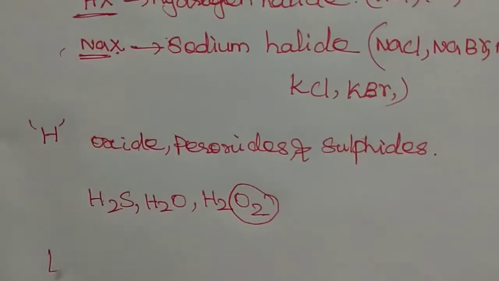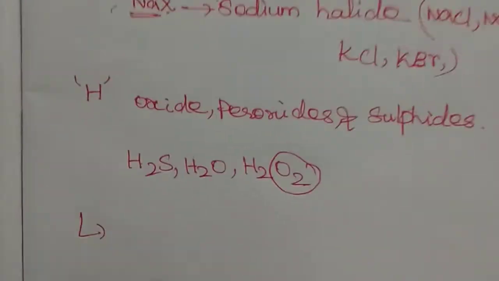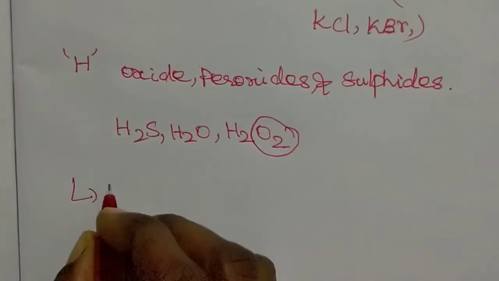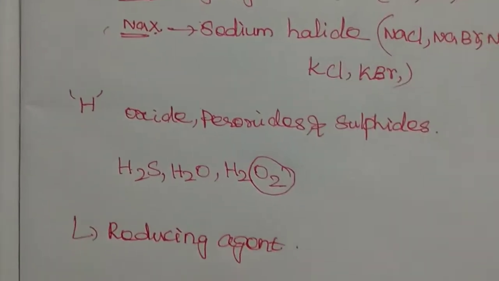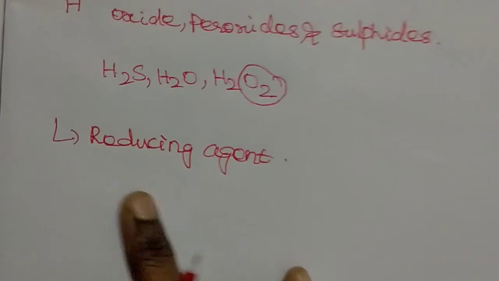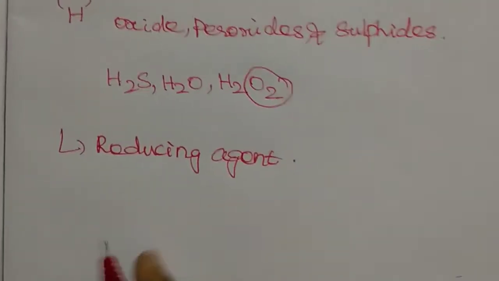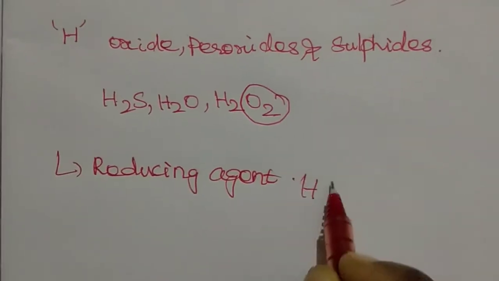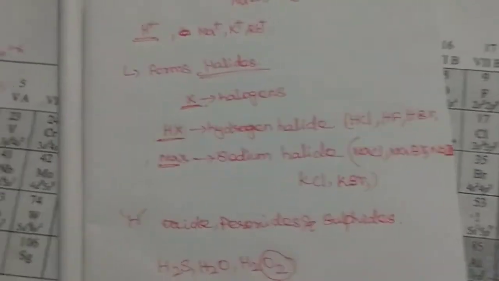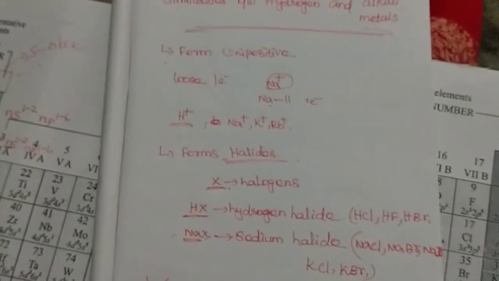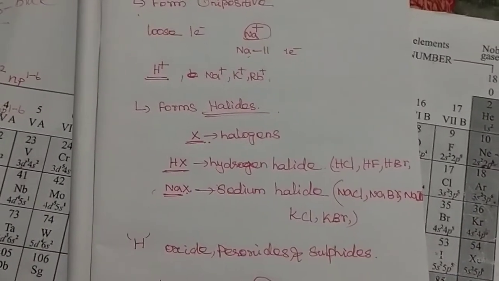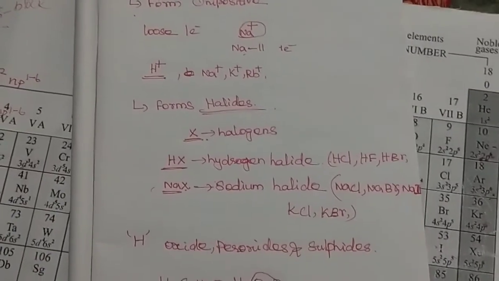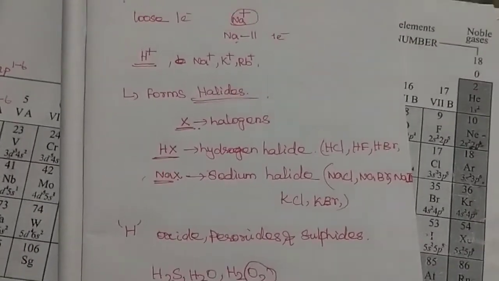The next similarity, the third similarity, is that it also reacts as a reducing agent. Alkali metals generally react as a reducing agent in some compounds, and hydrogen also reacts as a reducing agent. These three points are known as the similarities of hydrogen and alkali metals. Because of these similarities, hydrogen is placed at the top left of the modern periodic table, in the first s group or alkali metal group.